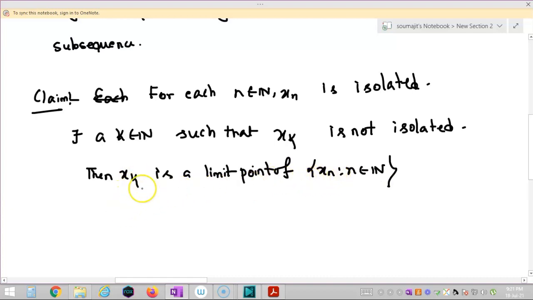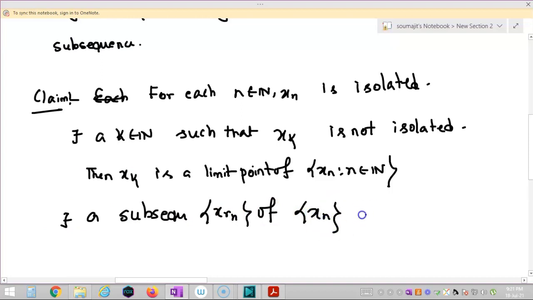We know that a point is a limit point if and only if it is a subsequential limit, and hence there exists a subsequence x_{rn} of xn such that the limit as n tends to infinity of x_{rn} is equal to xk.